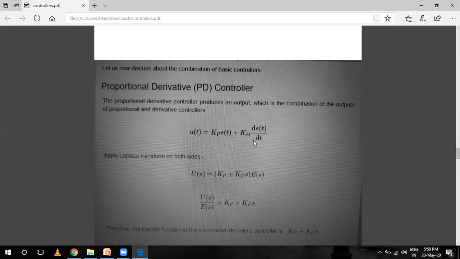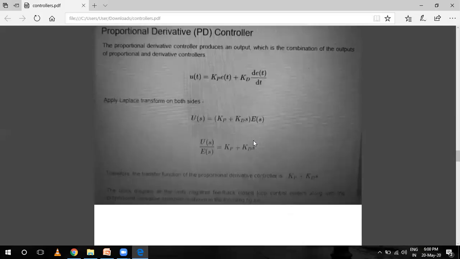action. Mathematically we can represent it as u(t) is equal to Kp e(t) plus Kd times the differentiation of e(t) with respect to t. Laplace transform of both sides, e(t) का E(s) हो जाएगा and de/dt का हो जाएगा s into E(s). E(s) दोनों में से कॉमन ले लेंगे, U(s) by E(s) is equal to Kp plus Kd into s. So the transfer function of the proportional derivative controller is Kp plus Kd into s,